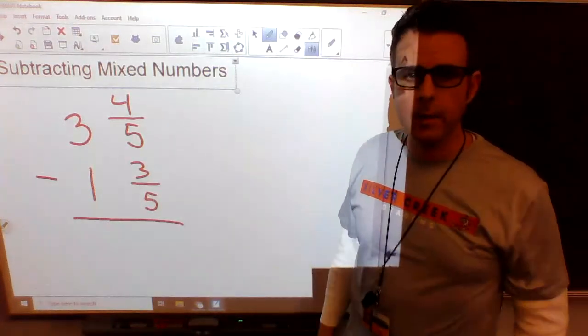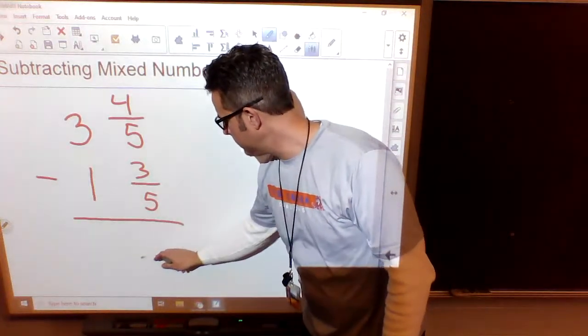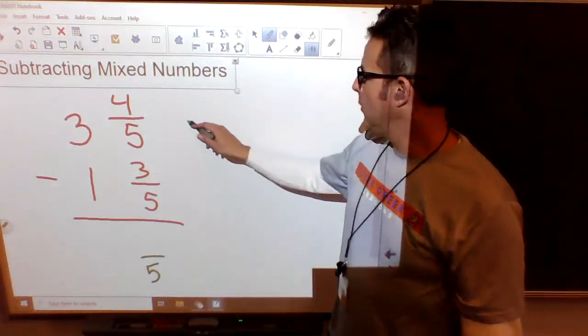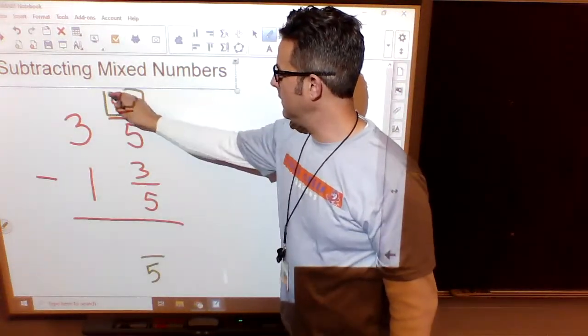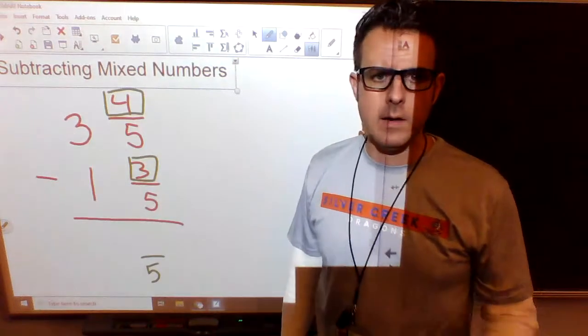I can do 4 minus 3. So we have fifths minus fifths. Doesn't change. We still have fifths. We had 4 pieces, and we're getting rid of 3 pieces. What is 4 minus 3? 1.